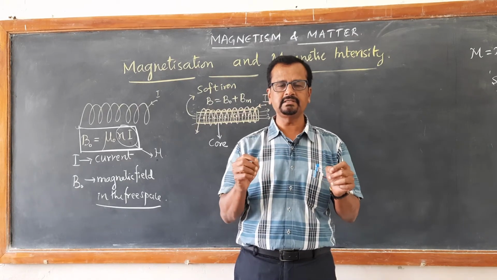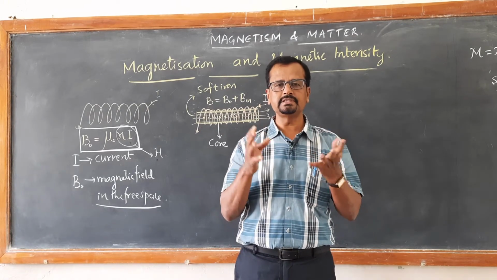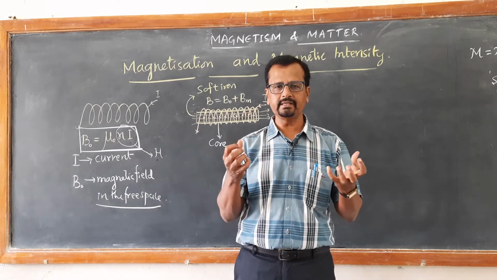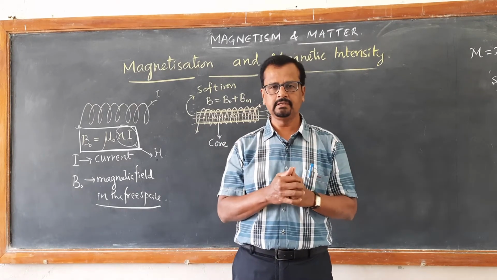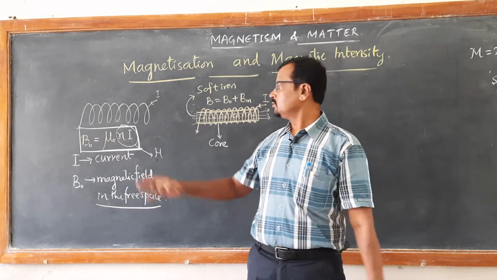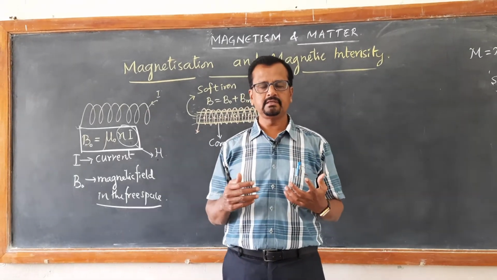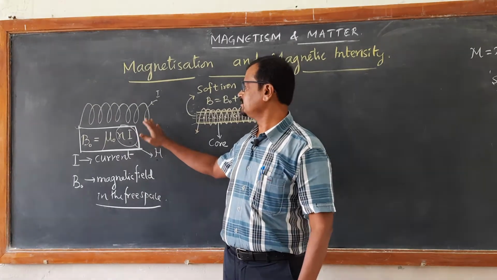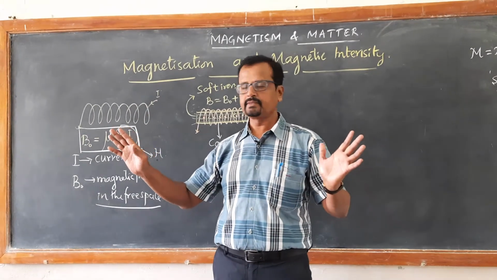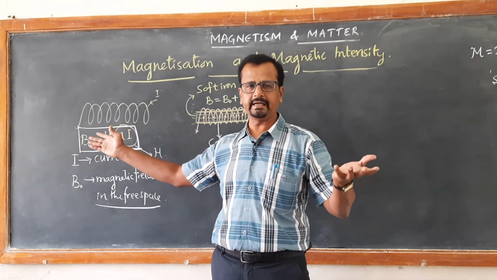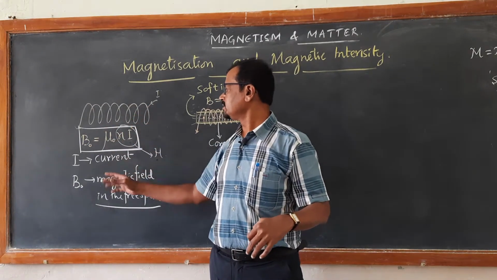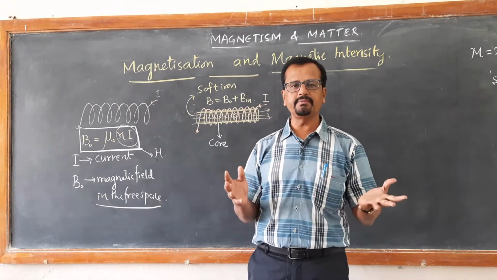The moment you disconnect it, the iron nail loses its magnetic property and will not be able to attract the pieces of iron or iron filings. So let us learn magnetization and magnetic intensity in detail. We have learned in previous studies that if we take a solenoid with free space, which means vacuum or air without anything inside, and pass current through the solenoid, it will produce a magnetic field